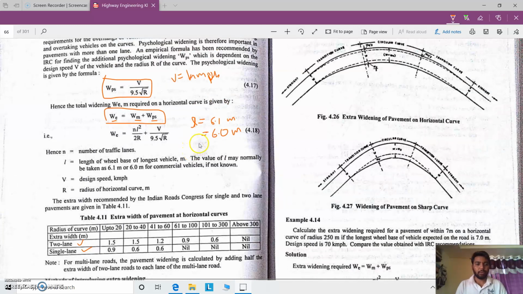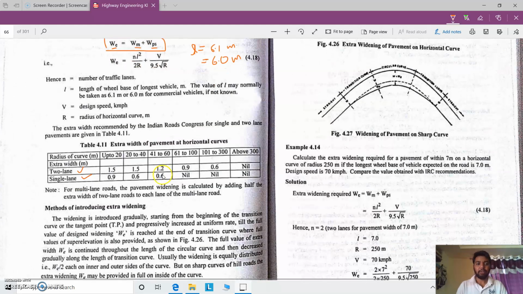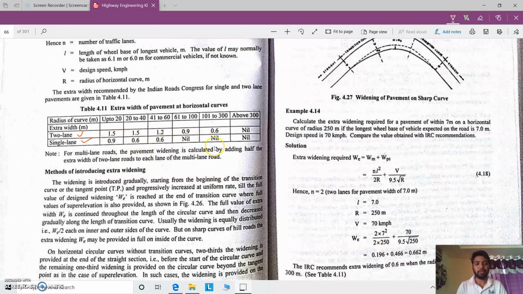Welcome students. Till last class we have discussed the derivation of extra widening that is concerned in the analysis with mechanical widening and psychological widening. The mechanical widening gives us NL square by 2R and psychological widening gives us V by 9.5 root R, right? So on this phenomena the Indian Road Congress has given some recommended values and suggestions.